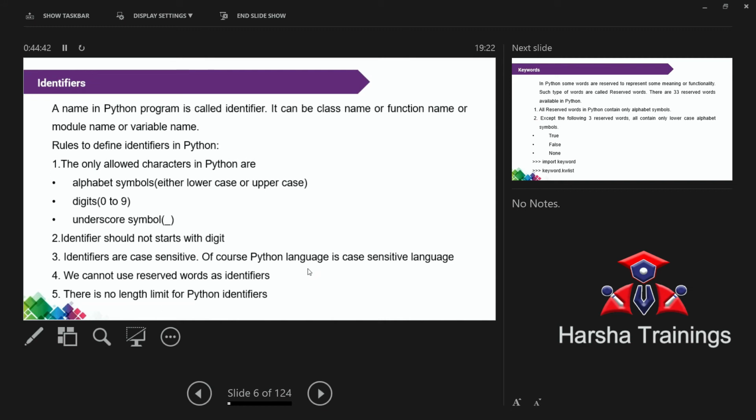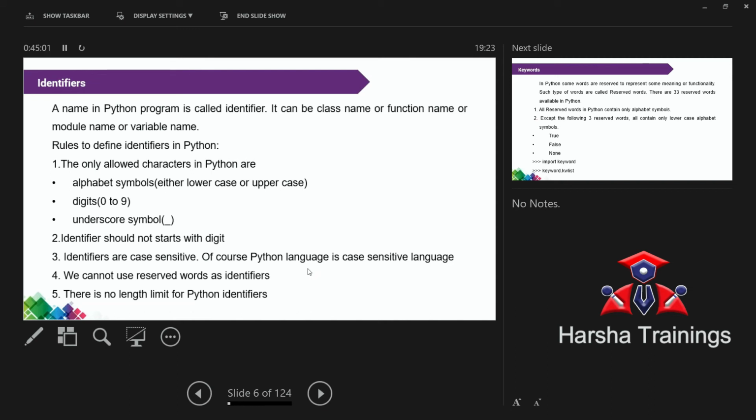No. Lines is not a condition. You can write any number of lines. That is not a condition. For example, length of identifier. If I am using a variable, a is equal to 5. So a is an identifier. What is the length? 1.